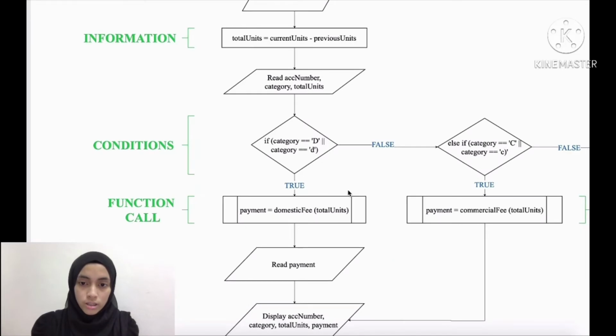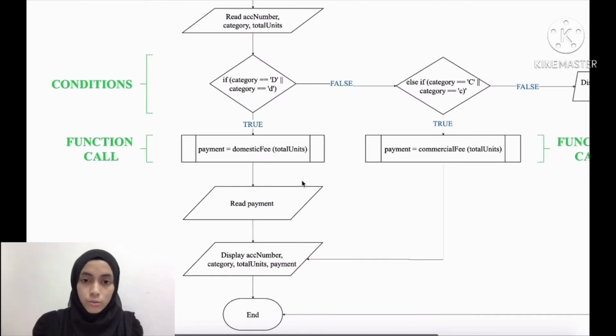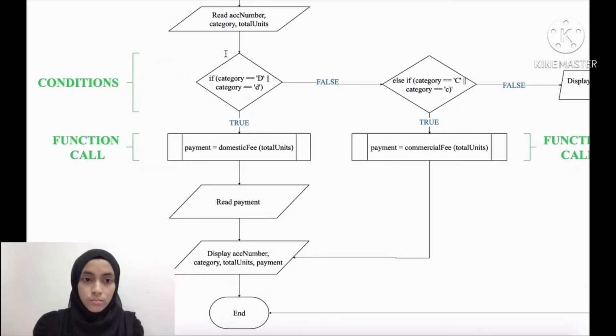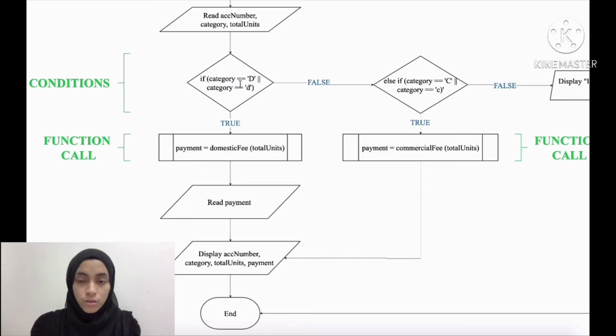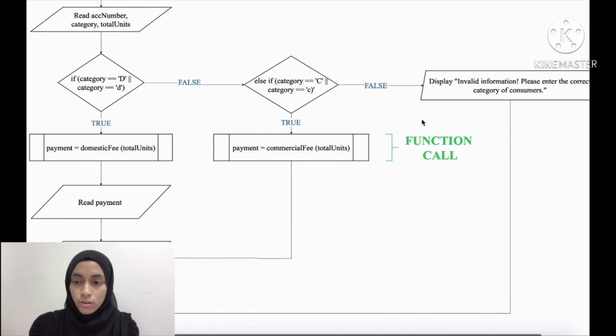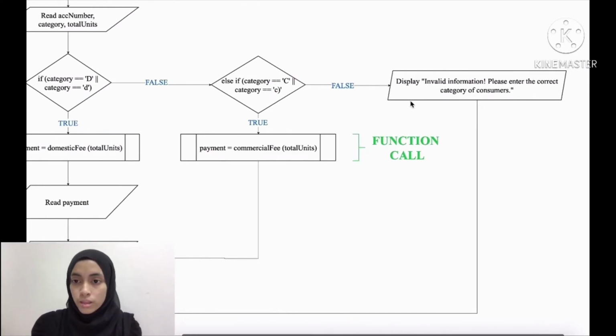And then these are the conditions that the program has to decide. If this condition is true, then it will enter the domestic fee function. If this condition is false, then it will enter the next condition, which is the commercial consumer. This is domestic consumer, and this is commercial consumer. If this is true, then it will enter the commercial fee function. And if this is false, the program will display invalid information.